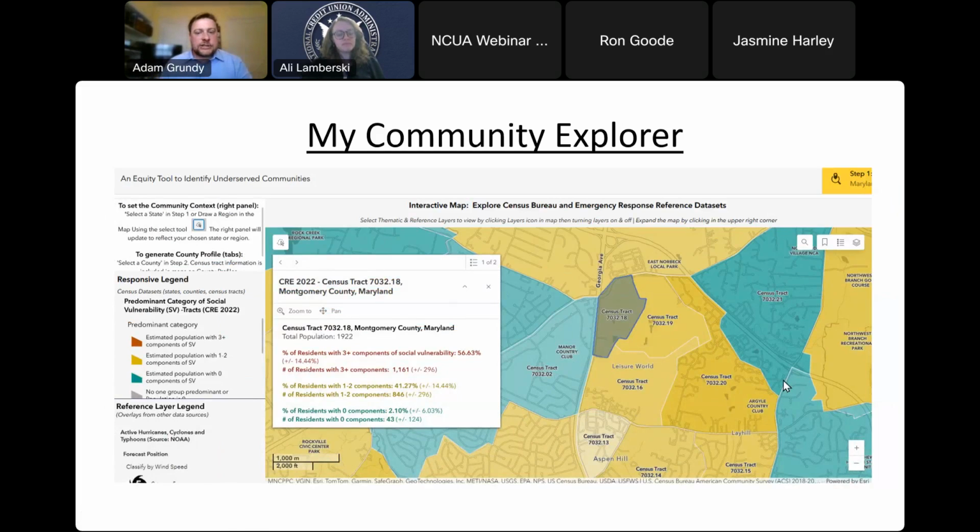And then as I hone in on that chart, I can also see different examples of percentages as well as the total population in the census tract. So whereas 3 or more risk factors, 56.63% of this census tract had 3 or more measures of social vulnerability. And if I'm looking for the total number of residents, this would be 1,161.